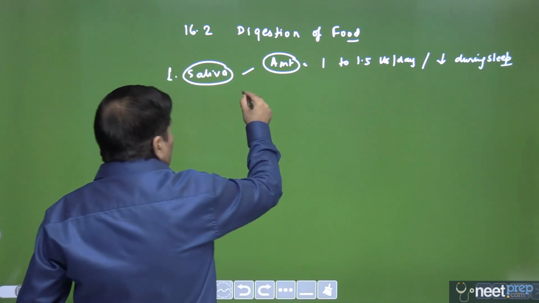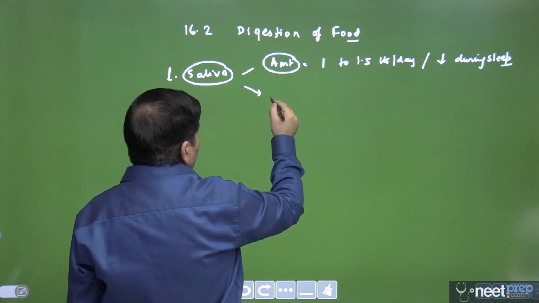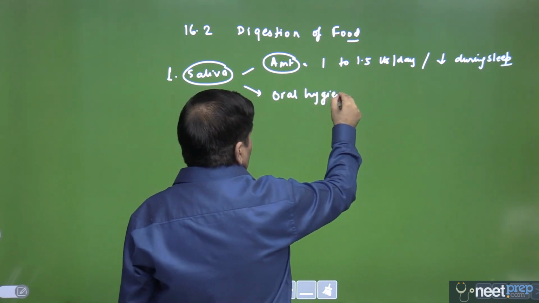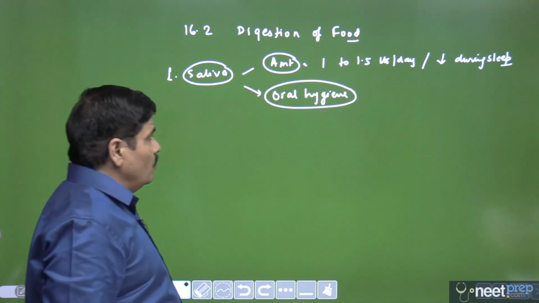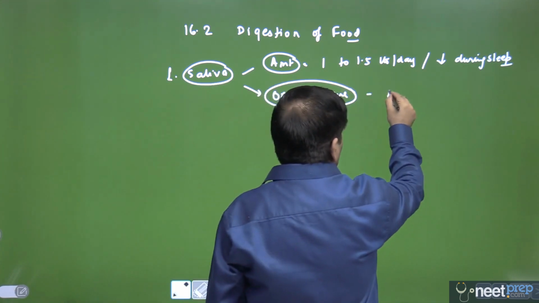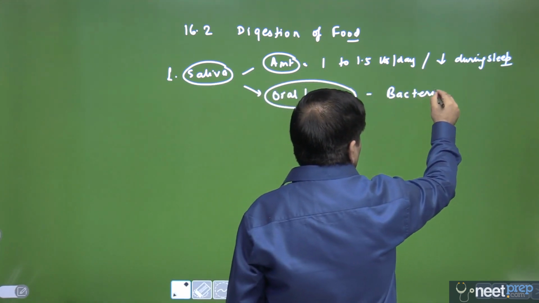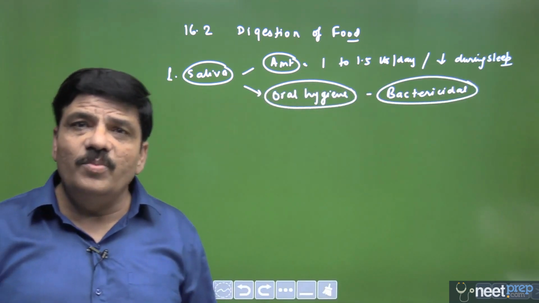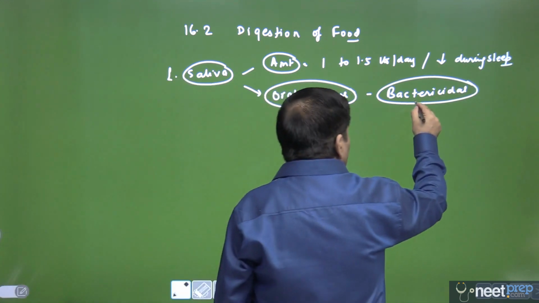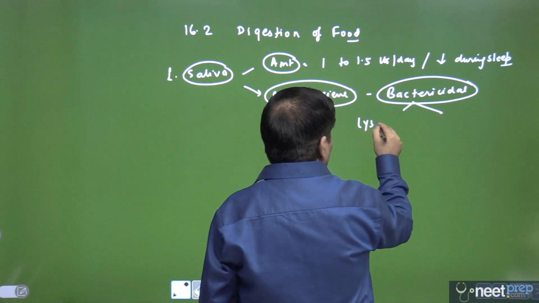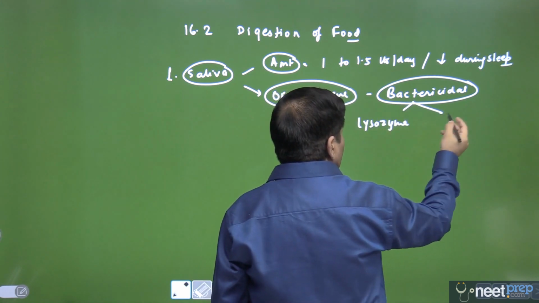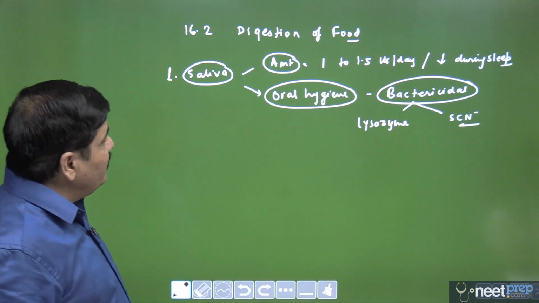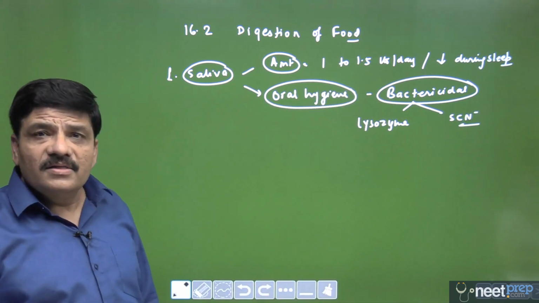The second thing they will ask you about, what is the importance of saliva in oral hygiene. So what is the importance of saliva in oral hygiene? Please try to remember, it has something which are bactericidal. That means these things which are capable of killing bacteria would be called as bactericidal. Please try to remember two. One would be the lysozyme, you are very well aware of, and the second is the thiocyanate ion. So these are two important bactericidal agents that are present in saliva.